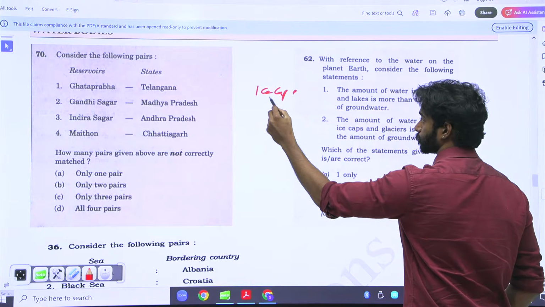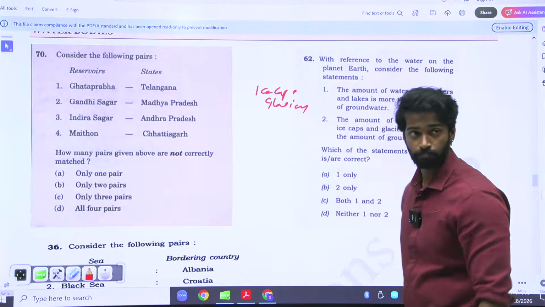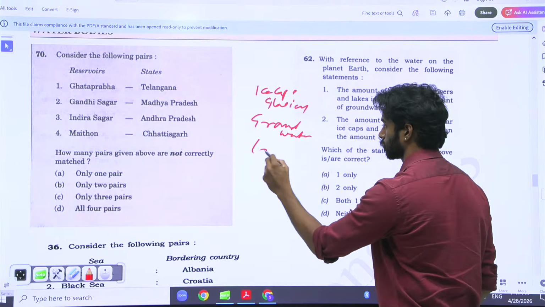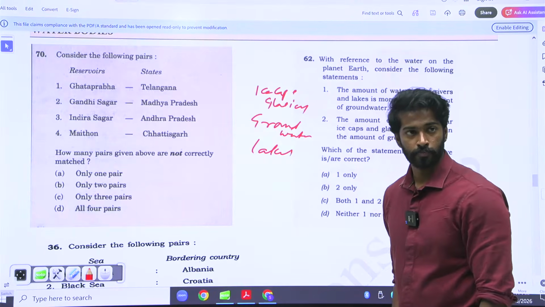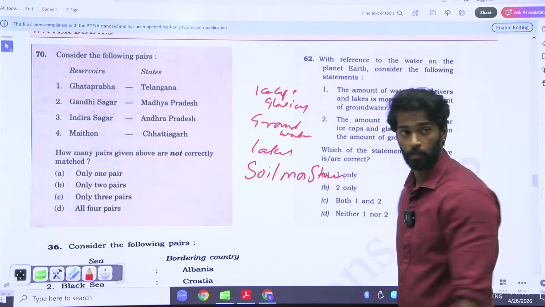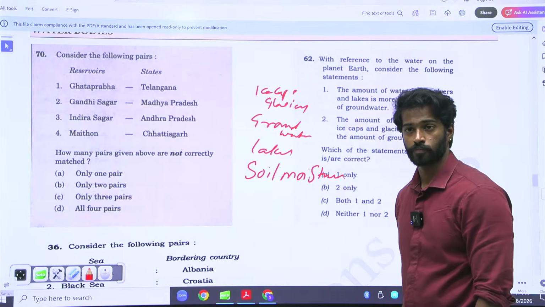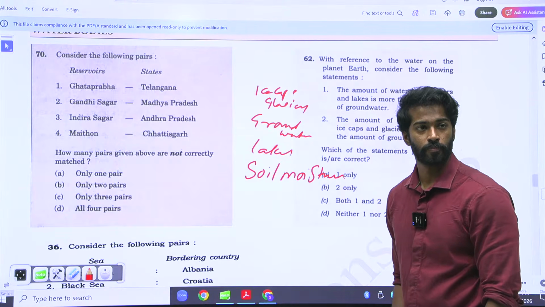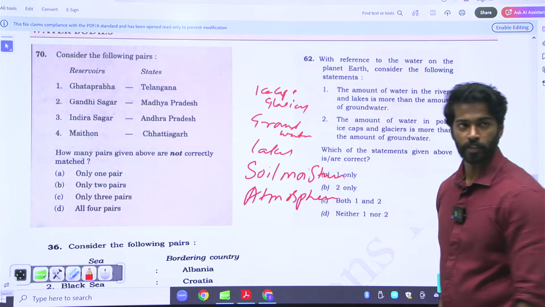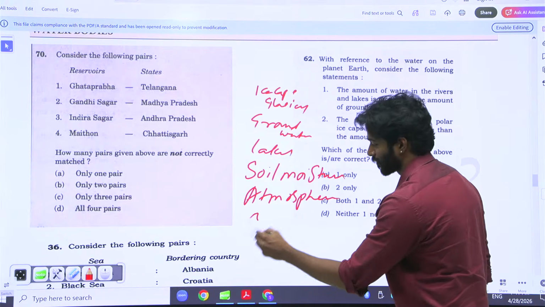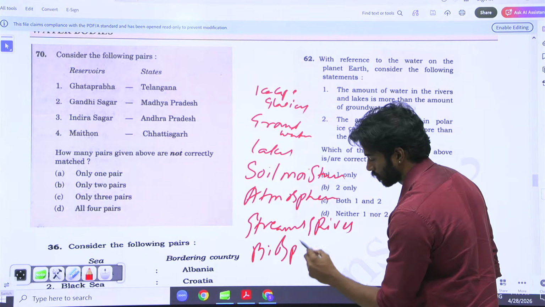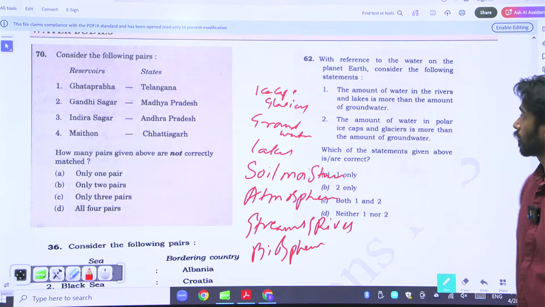Ice caps and glaciers, then groundwater, soil moisture, next atmosphere, then streams and rivers, and lastly you'll have biosphere. This is the knowledge you should have. Okay. Based on this, let us answer.